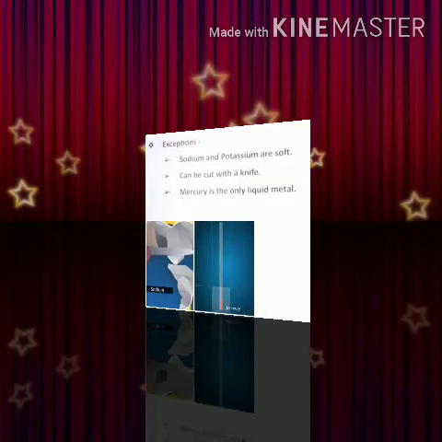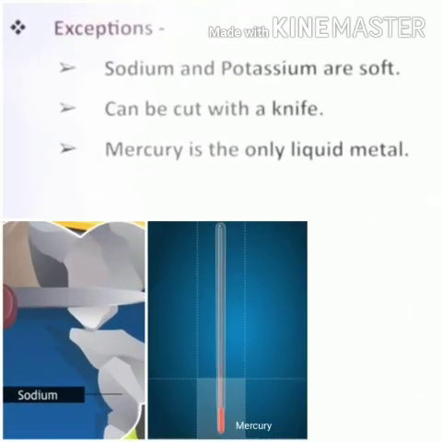Now students, we can't only classify things under these two, metals and non-metals. There are some exceptions also. In every field we can't always be 100% sure, no? If we say that metals are hard in nature, there are some exceptions, like sodium and potassium, which are so soft that they can be easily cut with a knife. We also said that metals are solid. Mostly they are solid in nature, but one metal is an exception, mercury, which is liquid at room temperature.